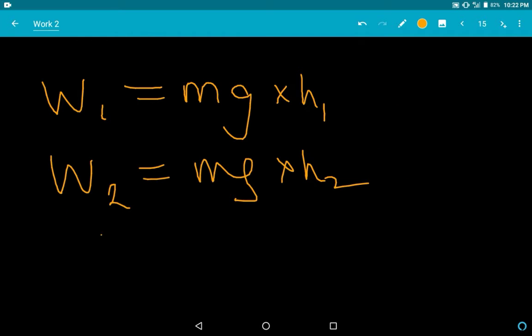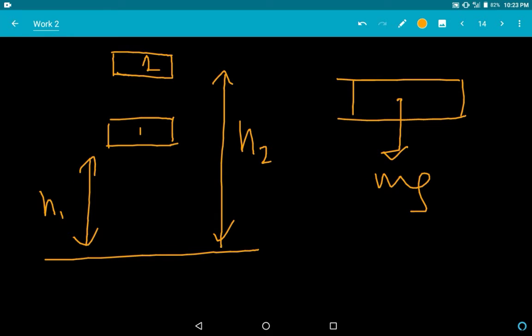So what is the delta U, if I say? Now actually what happens is that if the body is rising, then the initial height is this much and the final height is this much, always final minus initial.